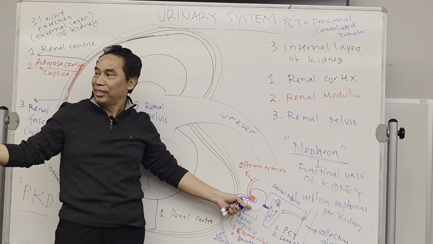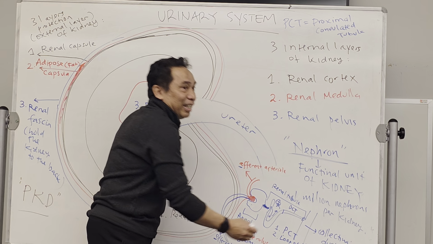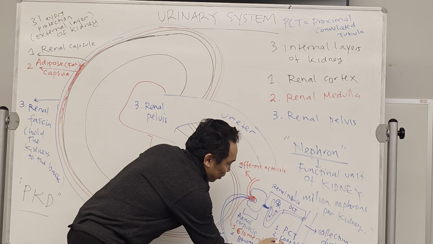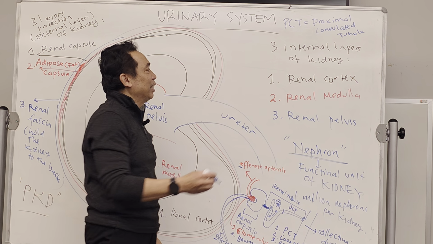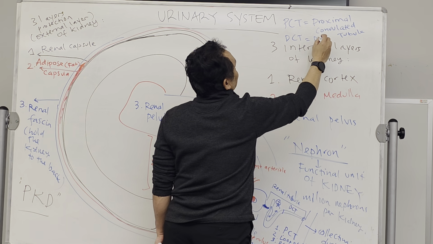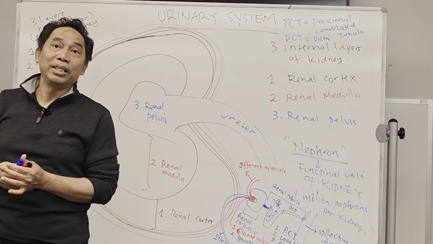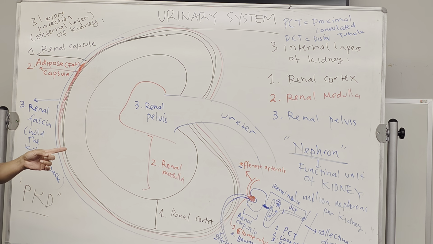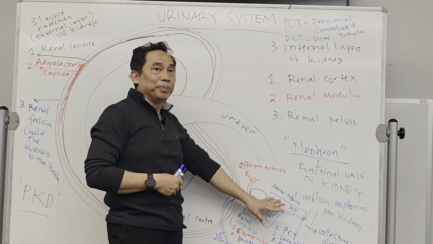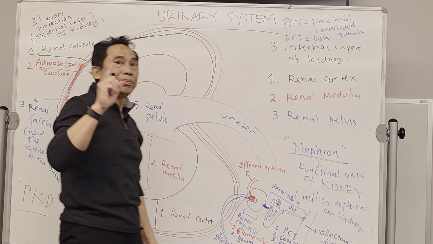What do you call it, Ethan? Distal. It's going to be DCT over here. Number 3 will be DCT, distal convoluted tubule. Okay, PCT, and then DCT, the last one. So that's the three parts of the renal tubule, and it will dump into the collecting duct.